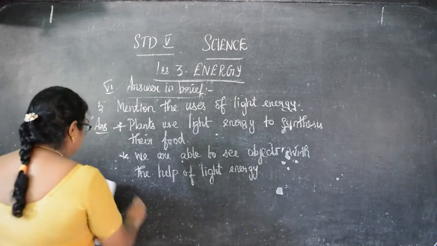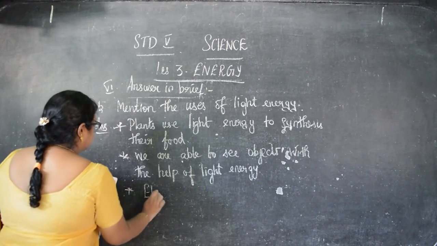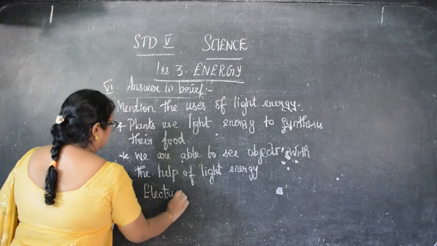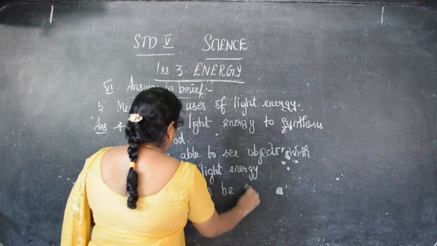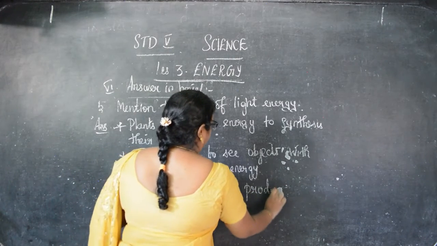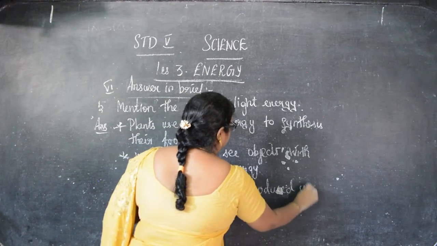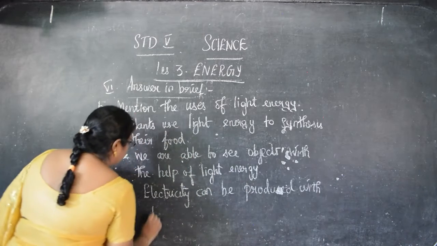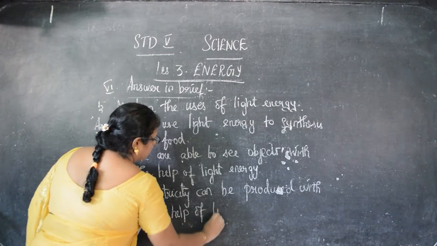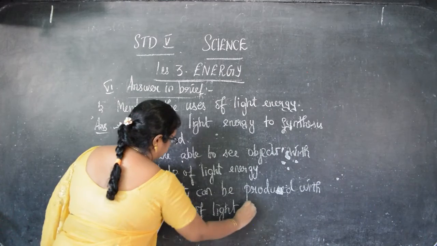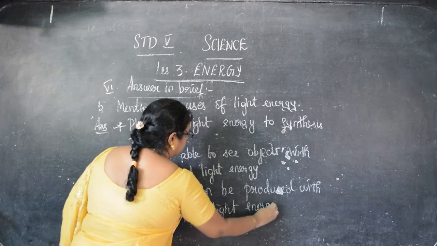And the third point is, electricity can be produced with the help of light energy. Okay children, so these 3 points you can write for this question.